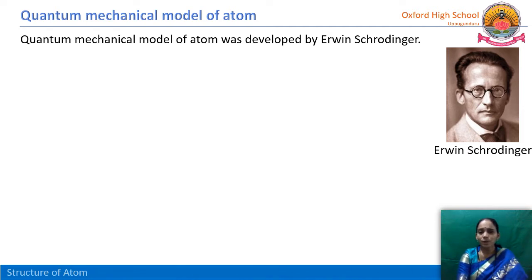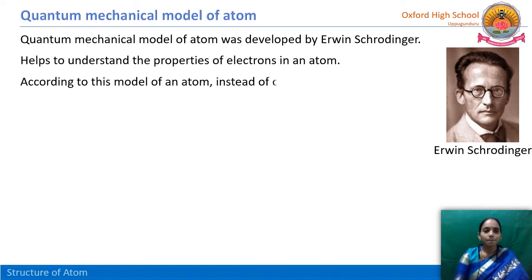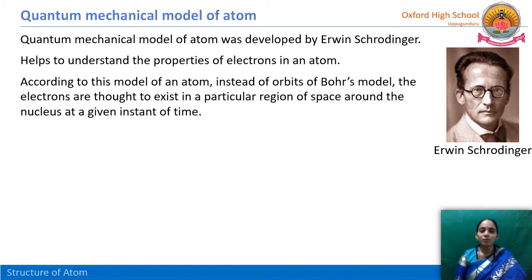So we are having some confusion about where electrons are located and how to find them. He has given all the answers to our questions. It helps to understand the properties of electrons in an atom. According to this model of atom, instead of orbits of Bohr's model, the electrons are thought to exist in a particular region of space around the nucleus at a given instant of time.